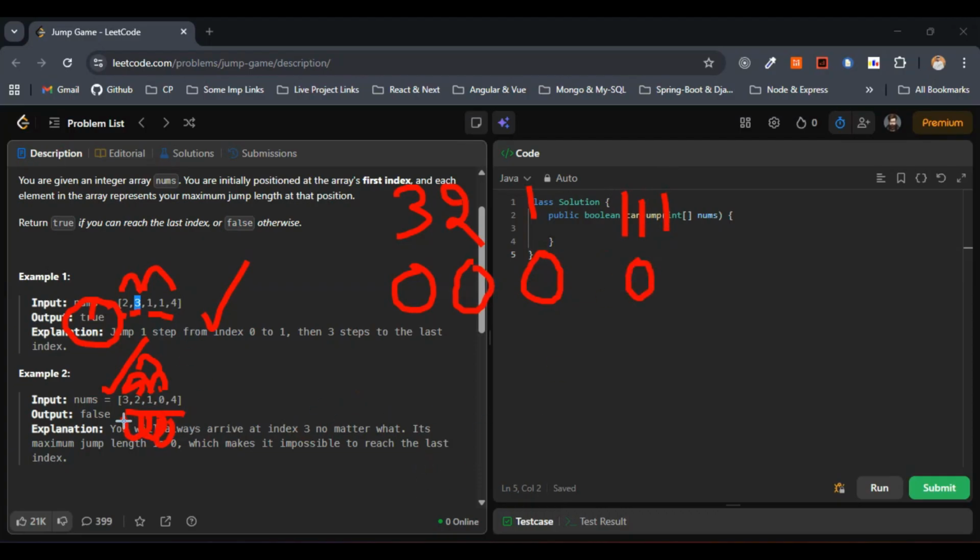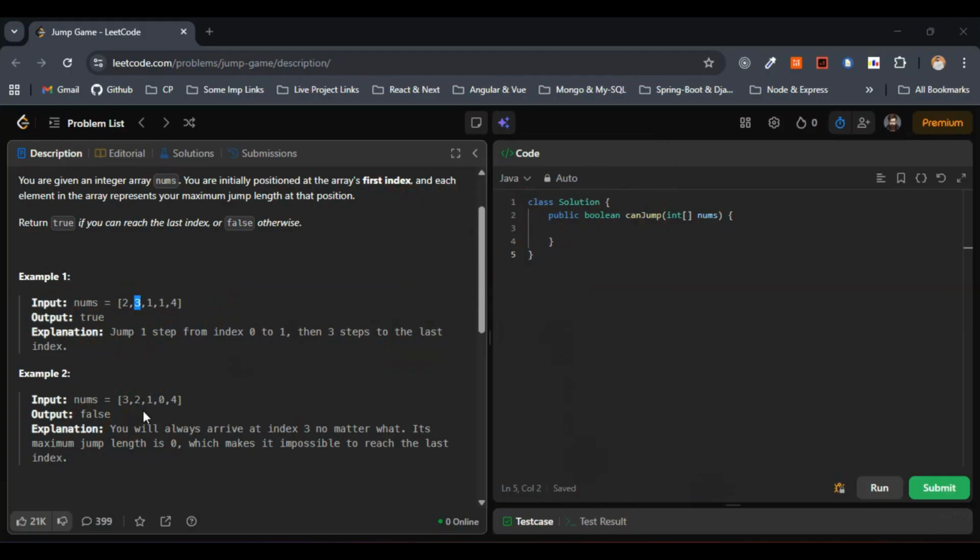So it's not possible at all to reach the last index in this case. So in that case, we will return false. Simple. Let me delete this one. Yep, this is simple, so this is fine.